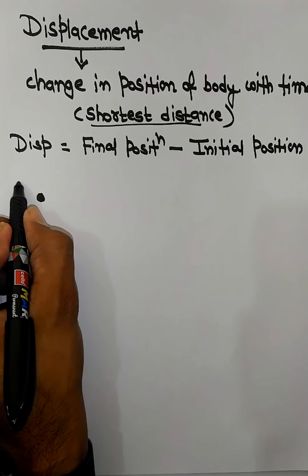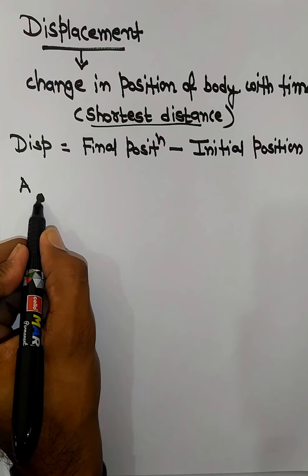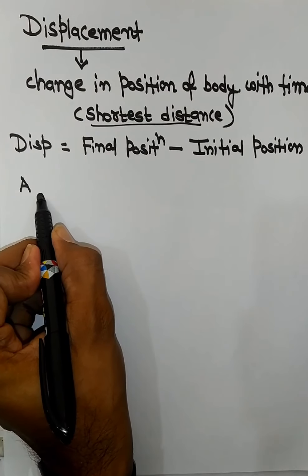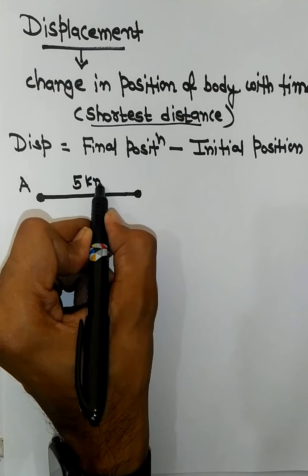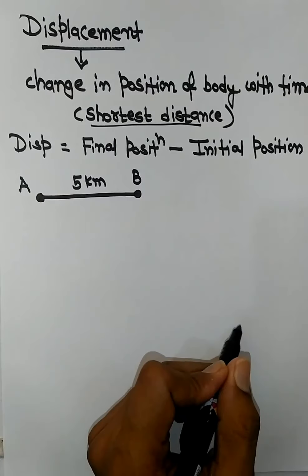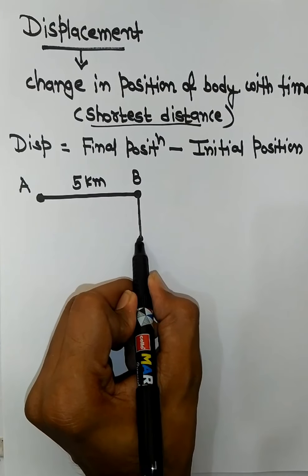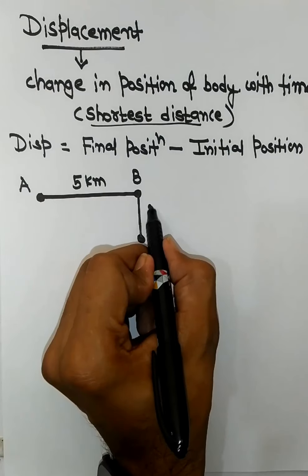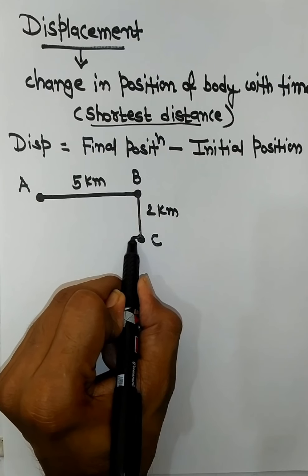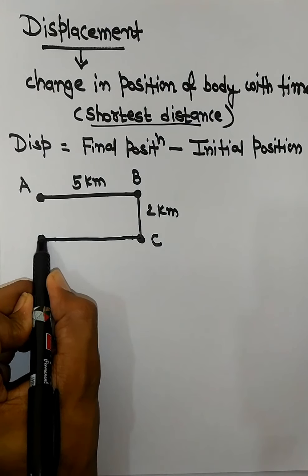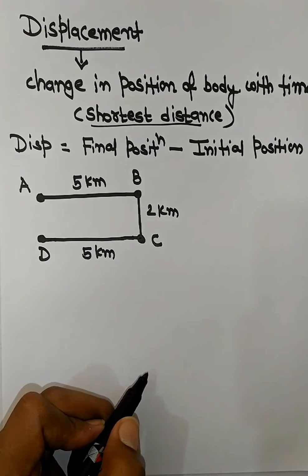Let us consider that the object was initially at point A. Then it went 5 kilometers to point B. Then the object goes towards C, that is 2 kilometers, and then the object goes to point D, that is again 5 kilometers.